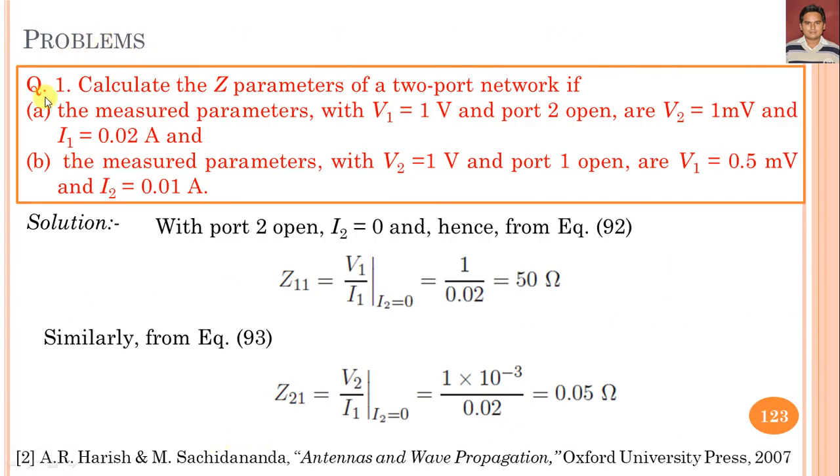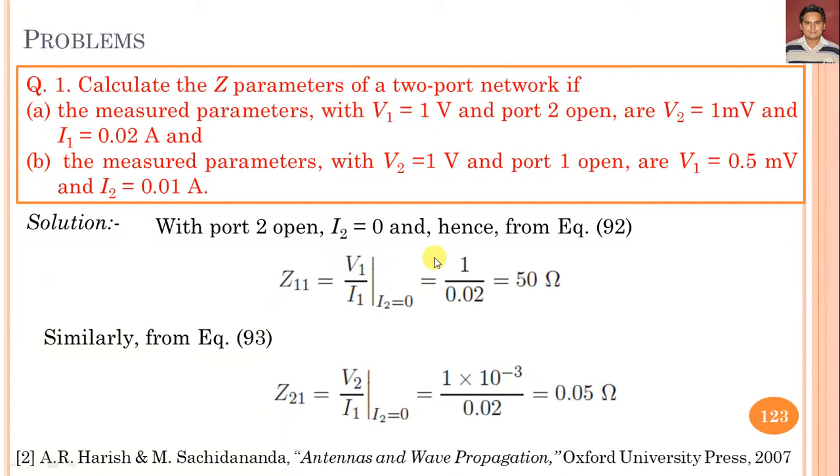Further, we have considered one example through which we calculate the Z parameters. Here some parameters are given, so directly using equations 92 and 93, we can get the values of the different Z parameters, because it is a two port network.